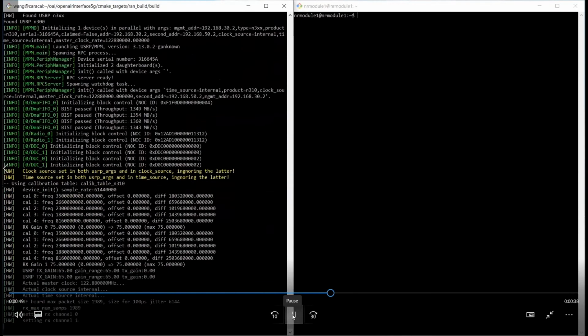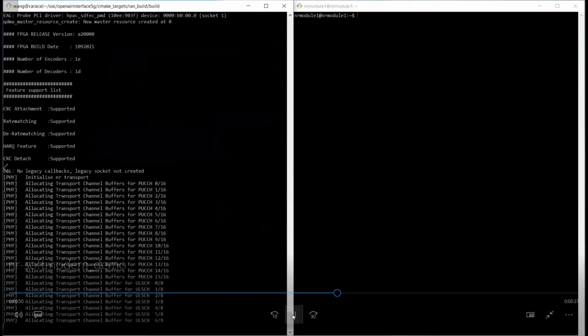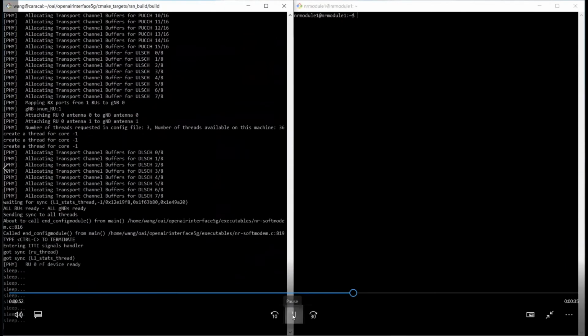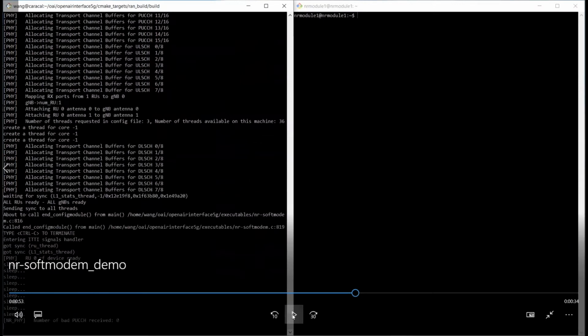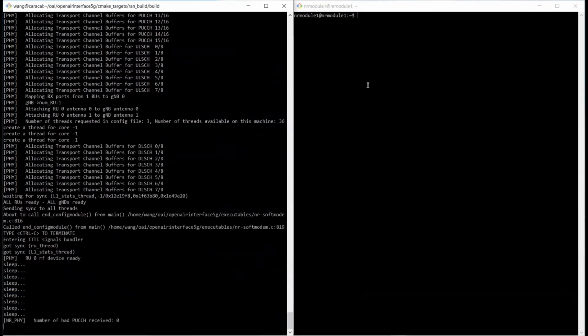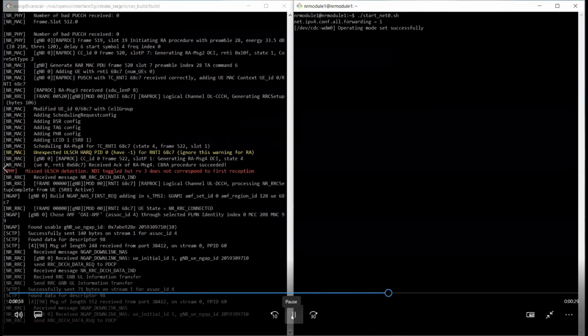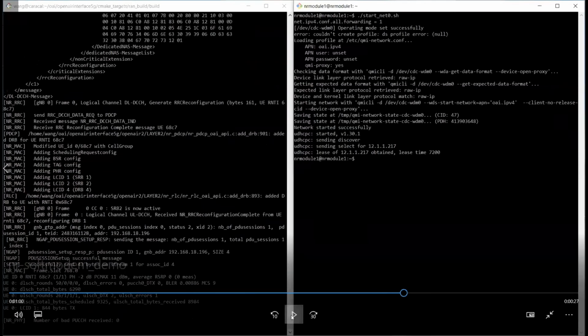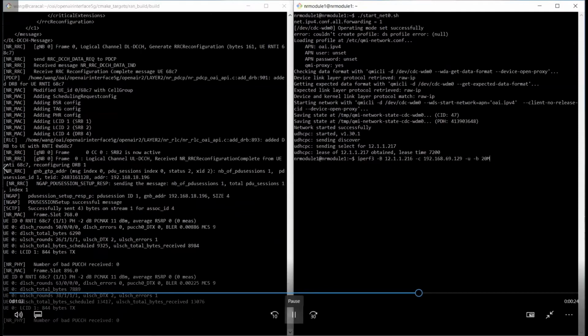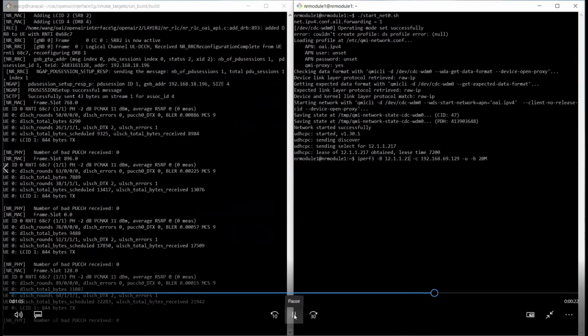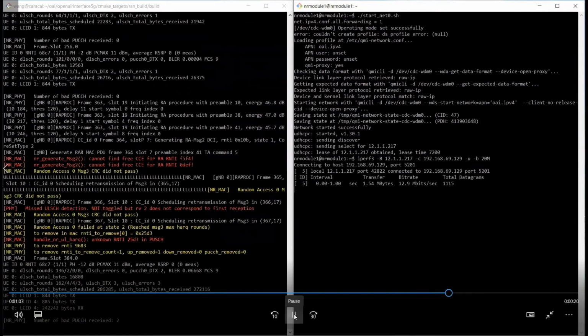Now it started. On the right side is a console of the UE equipment, for Crocodile. I will start the UE. As you can see, it's connected. It's got an IP address. Now I'm going to run some iPerf to push the traffic.